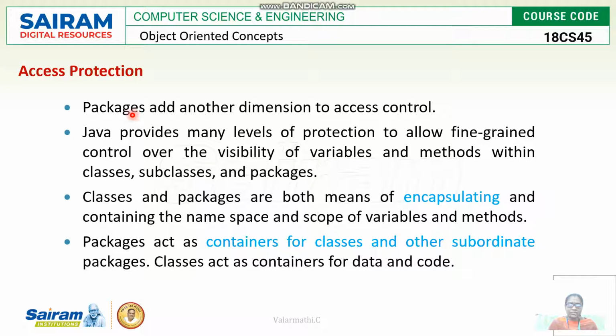We know that packages give another dimension to access control. It mainly controls the visibility of variables and methods. That means if any instance variables are defined in one class, how these variables are visible, how the scope of the variables is alive, and how methods can be actively used by subclasses and also superclasses inside the package. So these are various levels of protection allowed in Java packages.